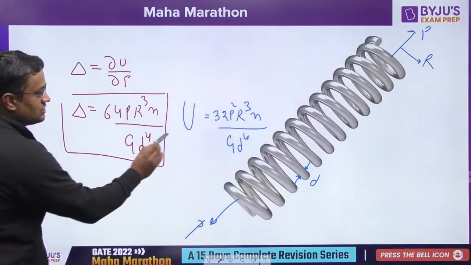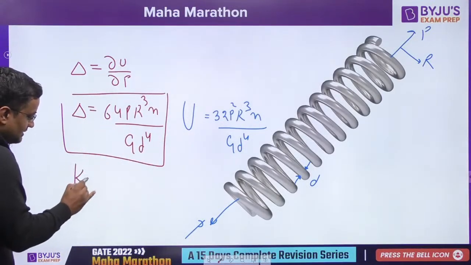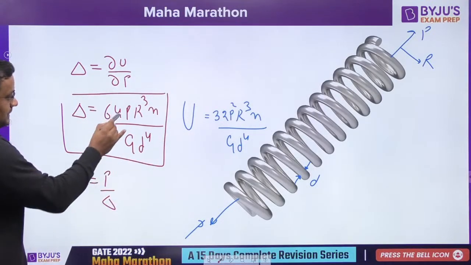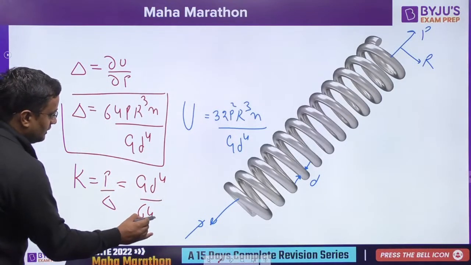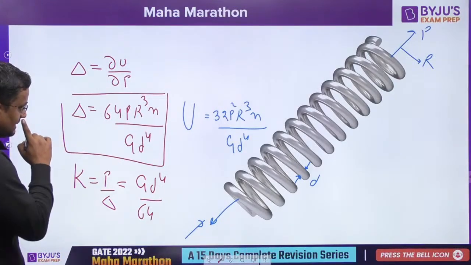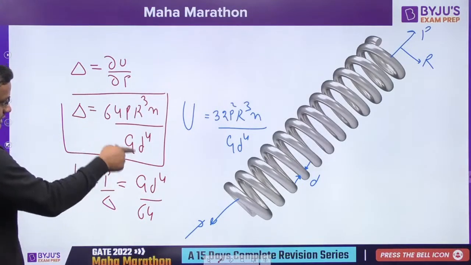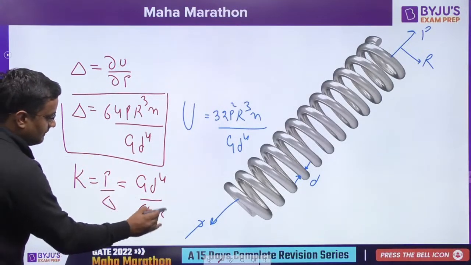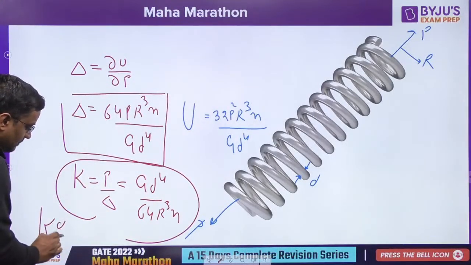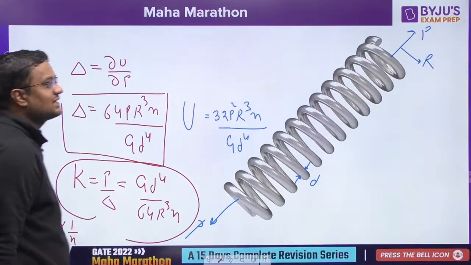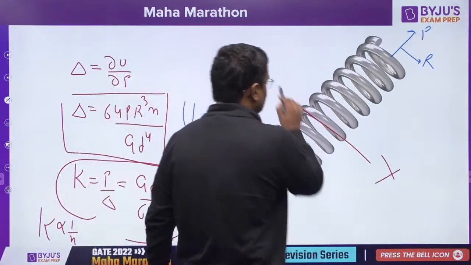So that U is equal to delta is this. What is the stiffness? Stiffness is P by delta. So P by delta is G D to the power 4 over 64 R cubed N. Now guys, please see from here, K is directly proportional to 1 by N. Suppose I cut this spring like this into 2 parts, 2 equal parts.